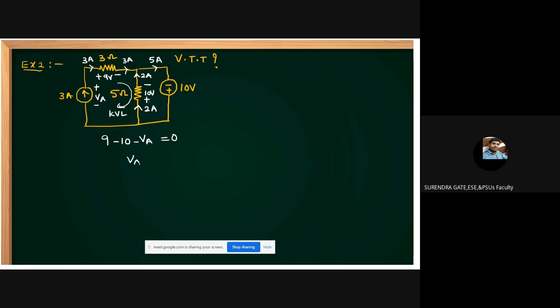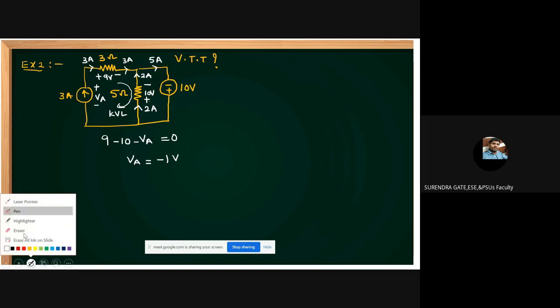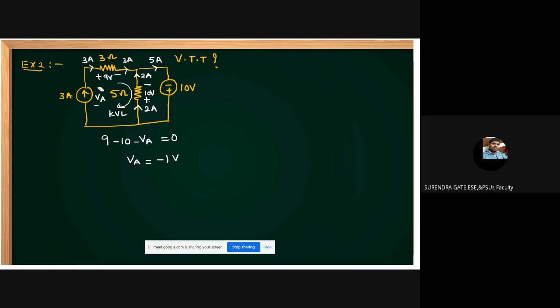Then VA is equal to how much, friends? Minus 1 volt we are getting. VA equal to minus 1 volt means your assumed polarity is wrong. Then erase this one. Then you can take this as minus plus 1 volt. Now it is correct. Understand, friends? This is minus plus 1 volt.